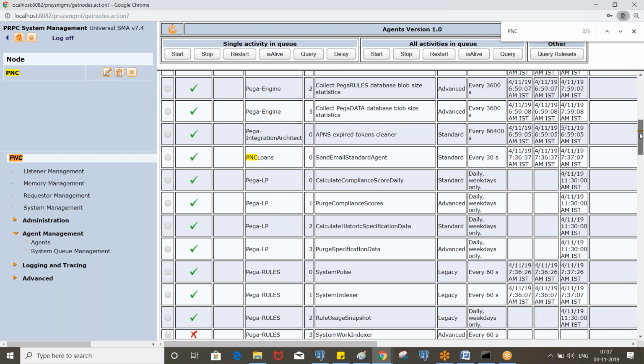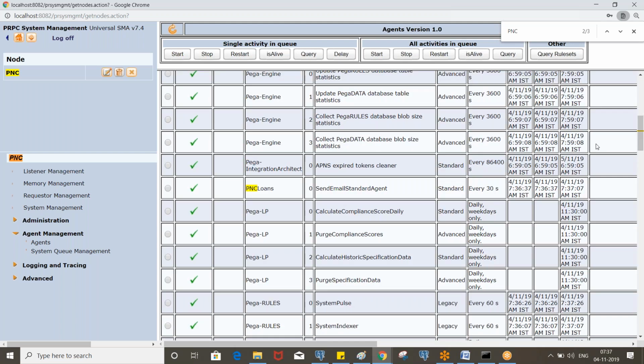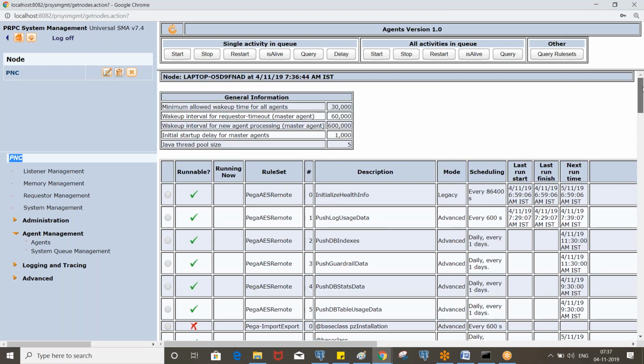In that case, you need to restart the application server, and we will see that. And if you make some configuration issue, like if you are not configuring the agent correctly, then also it will not be available here.